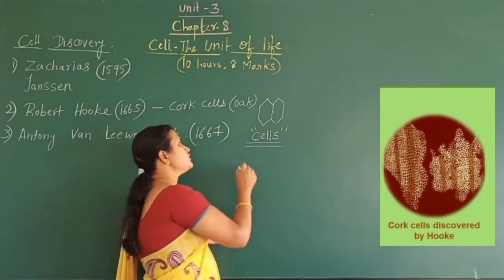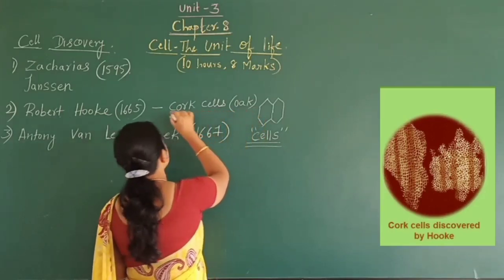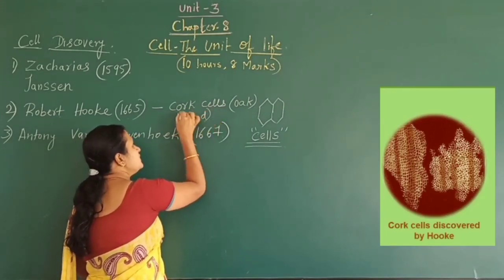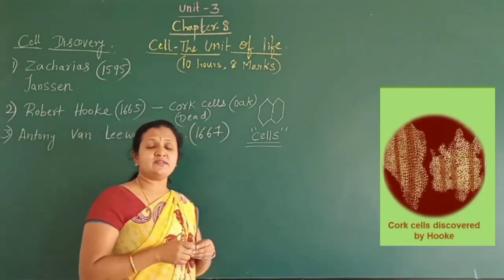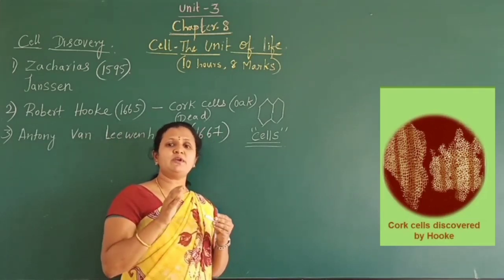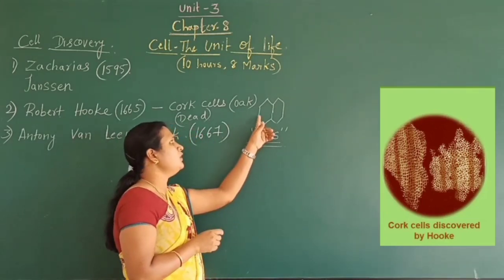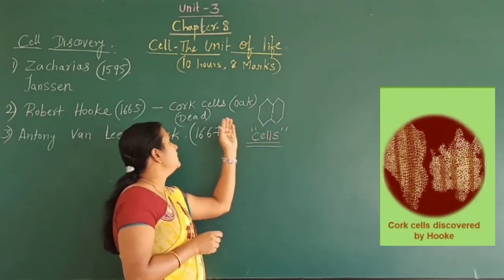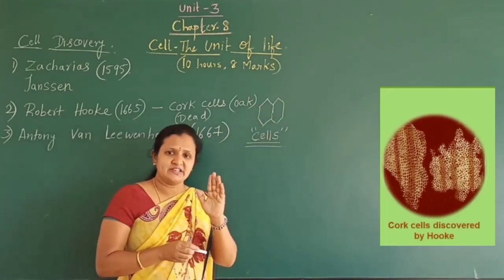The cells which were observed by Robert Hooke were dead cells, and hence he was only able to observe the outer wall of the cell, and those cells were dead.